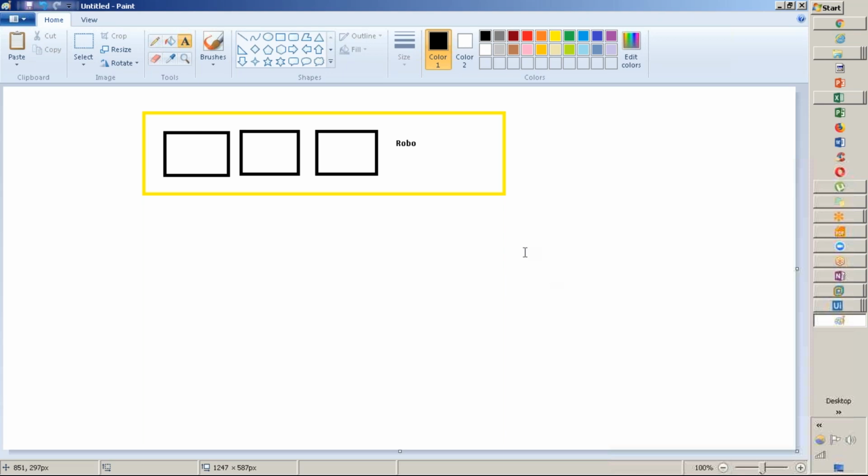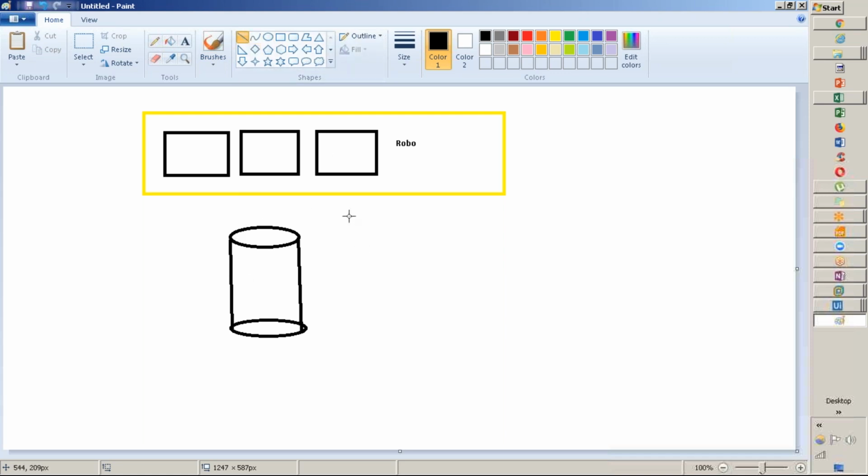So this is robo, and this is the orchestrator which manages.